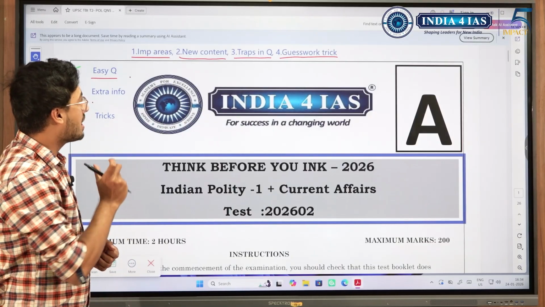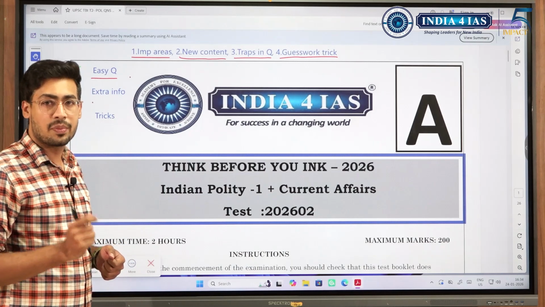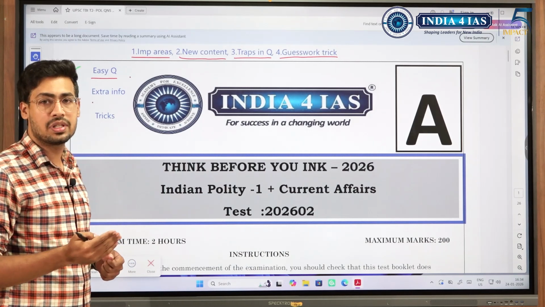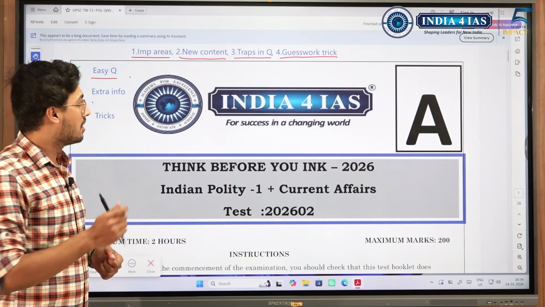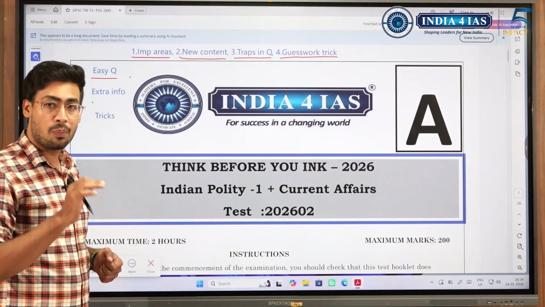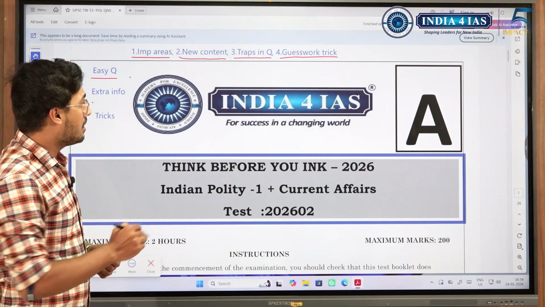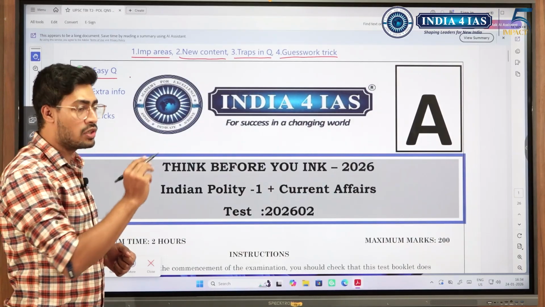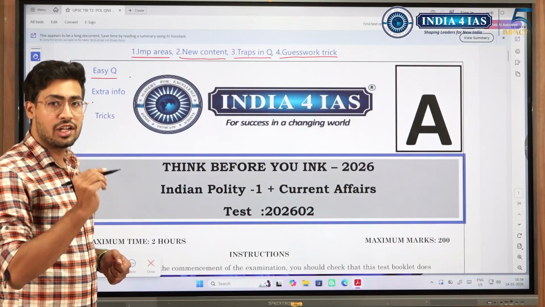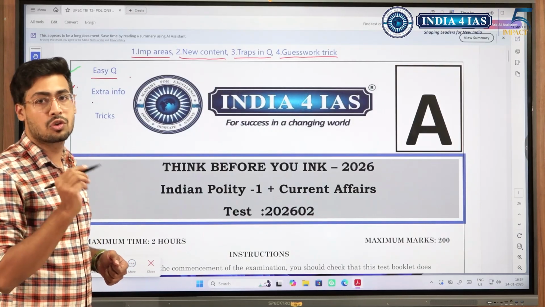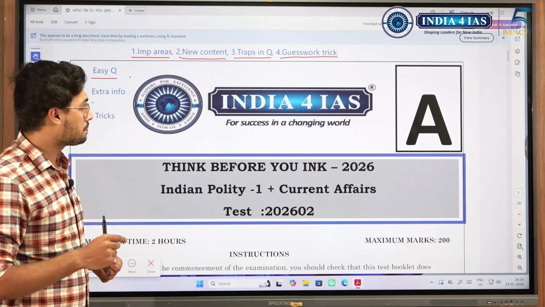Apart from that, whenever there is some new content and it is important, I request you to make a note of it. Suppose you have studied the President chapter from Lakshmikant and you come across an important fact with respect to the President, then please make a note of that fact in your President chapter itself, so that when you are revising the next time, it becomes easy for you. And there will be certain traps in the questions. Wherever you find traps, take your question paper and use a different ink to make note of those questions, so that you know what the traps are when you solve the next test.